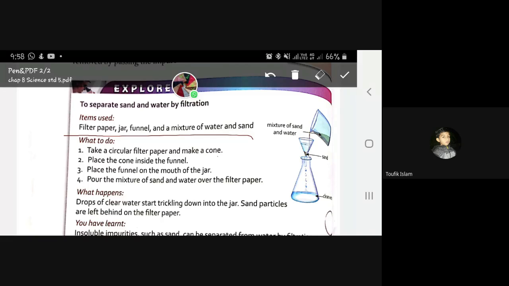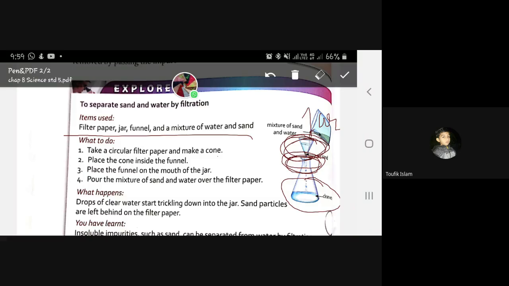Here, this is called a funnel, and this is a jar. This is also a jar, and this is the funnel. Now we have to place that cone inside the funnel. Now place the funnel onto the mouth of the jar. This is the mouth of the jar. We have to place that funnel in the mouth of the jar.